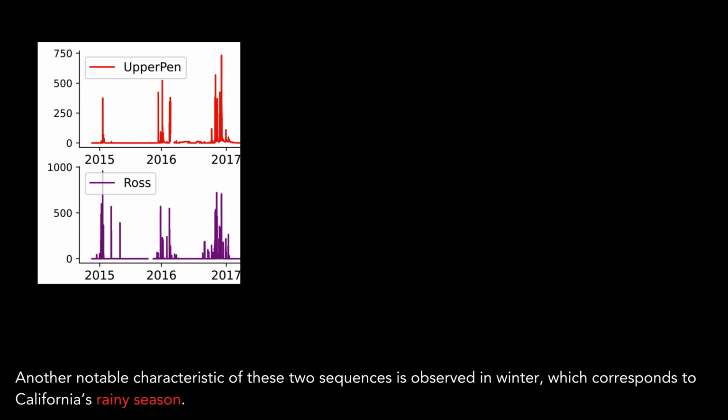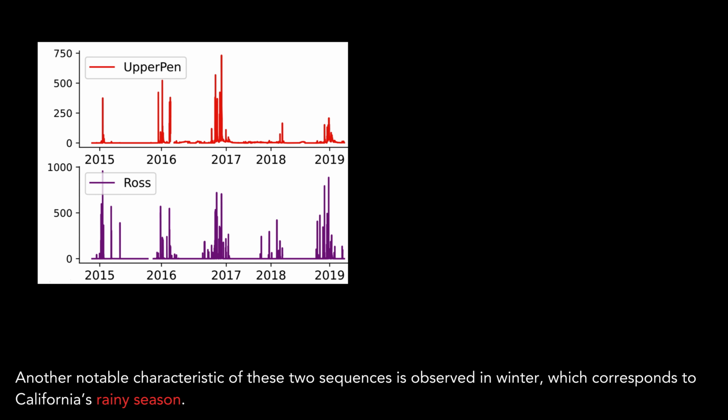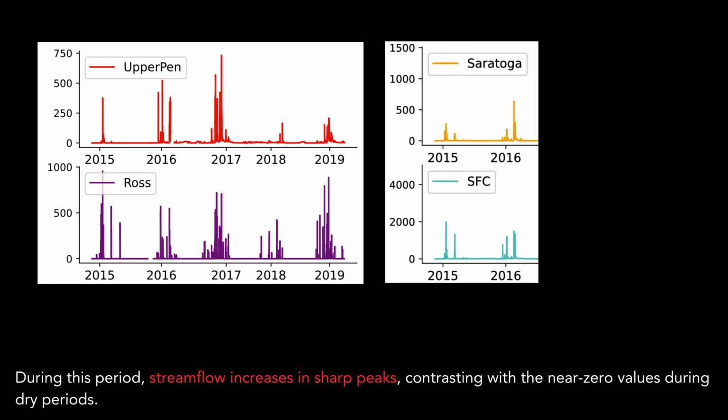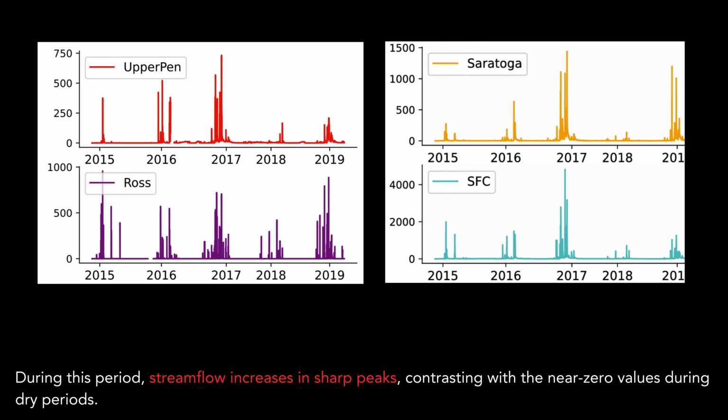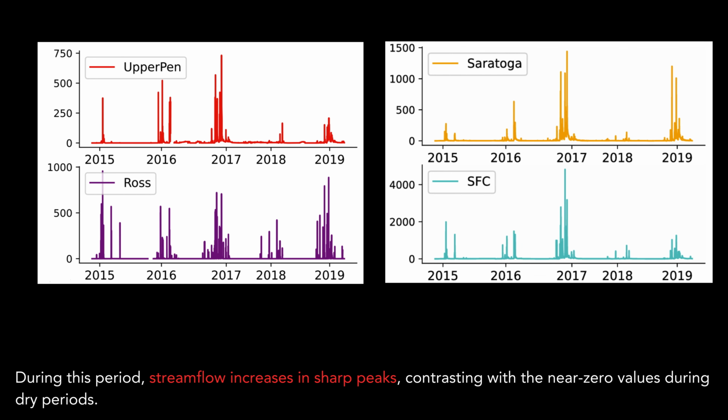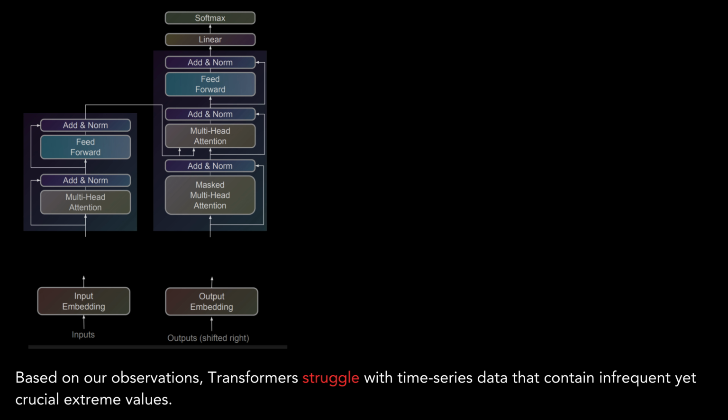Another notable characteristic of these two sequences is observed in winter, which corresponds to California's rainy season. During this period, stream flow increases in sharp peaks, contrasting with the near-zero values during dry periods. Based on our observations, transformers struggle with time series data that contain infrequent yet crucial extreme values.